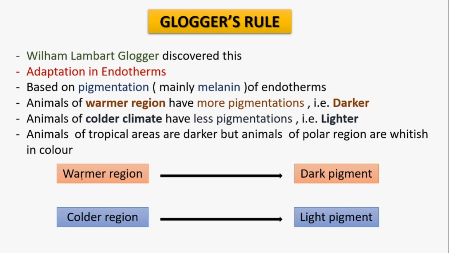Next is Gloger's rule. This rule is based on the pigmentation of endotherms, and it is also an adaptation in endotherms. This rule was discovered by the scientist Constantin Wilhelm Lambert Gloger. It states that animals from the warmer region have a tendency to be darker because of more pigmentation, while colder climatic animals have a lighter skin tone because of less pigmentation. This pigmentation is mainly caused by melanin.